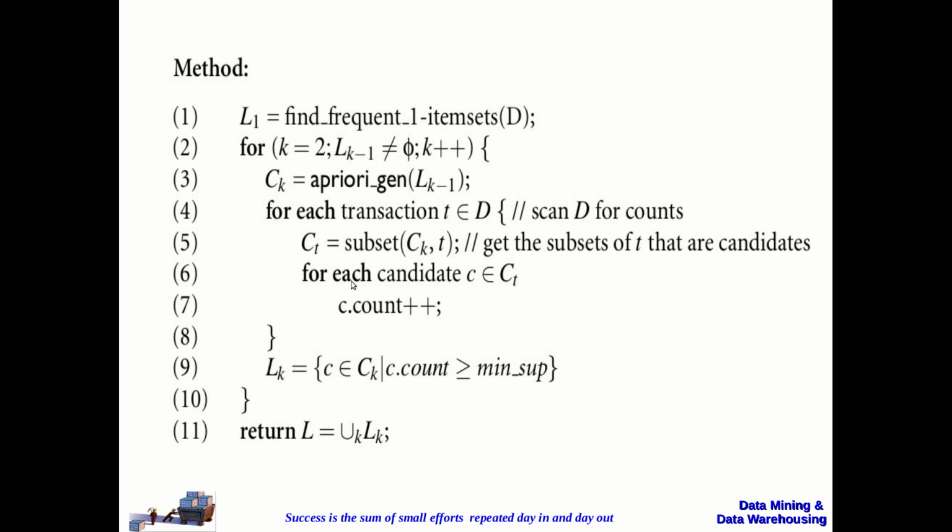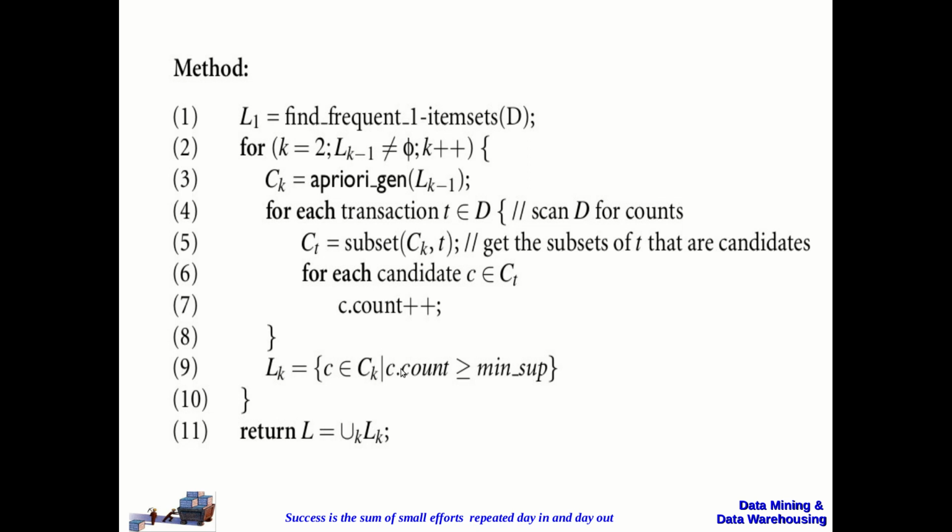Once you have generated the support count for each candidate, we are going to check whichever candidate has a support count value greater than or equal to minimum support, and those candidates will be taken into Lk. So from L1 you generate C2 and calculate the support count value for each candidate.